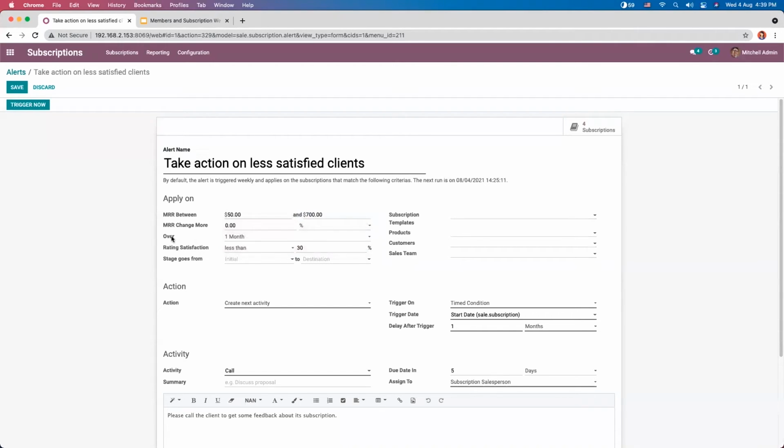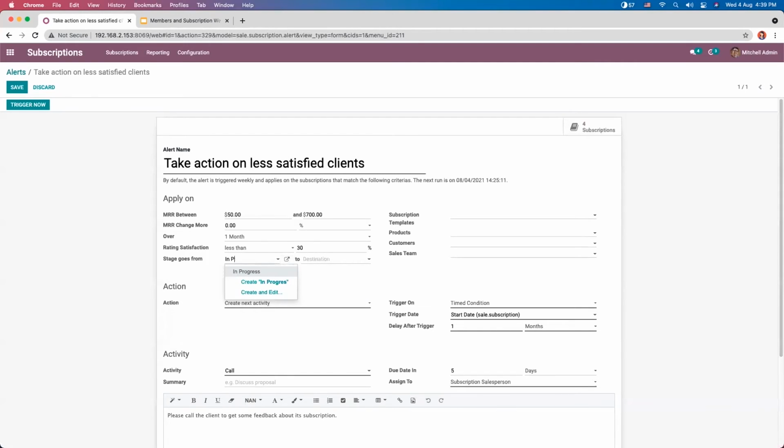Then if period is over 1 month, and we can also set fields like rating satisfaction, which determines the customer satisfaction based on positive rating and overall rating. So we can send alert when the rating satisfaction is less than 30%. And you can also send alert when the stage changes. For example, if it change from in progress to closed,